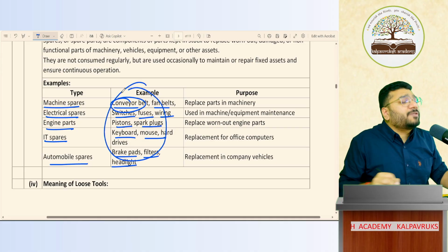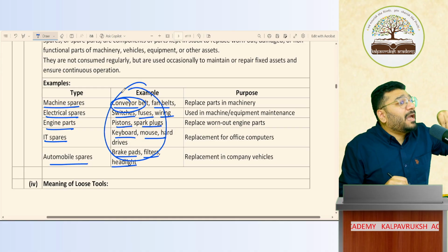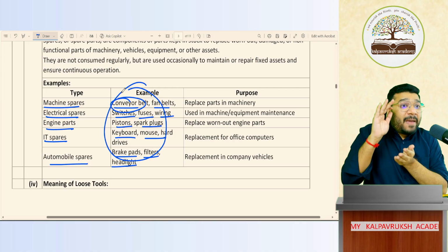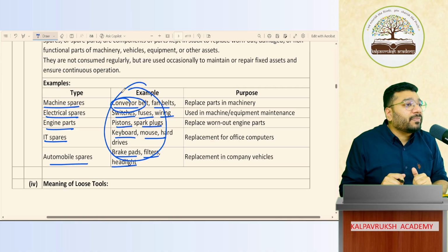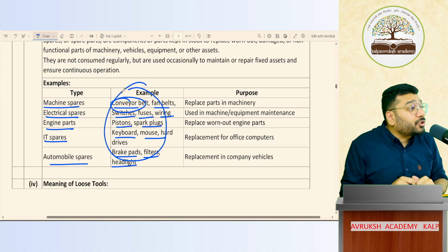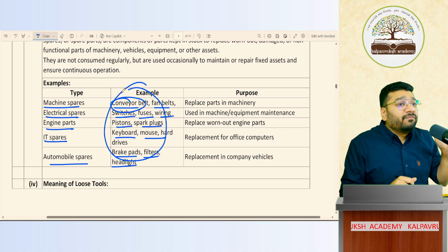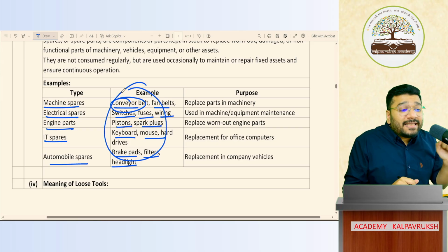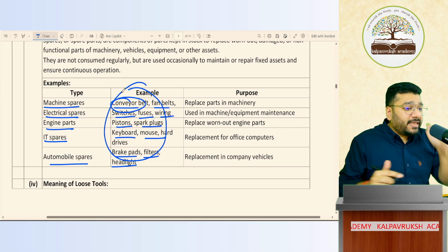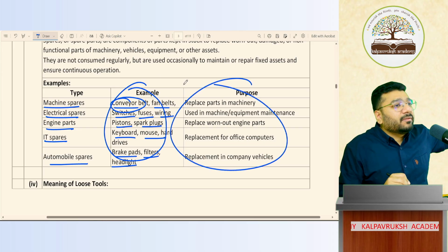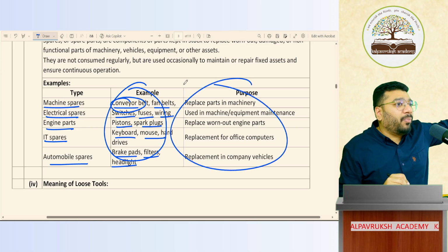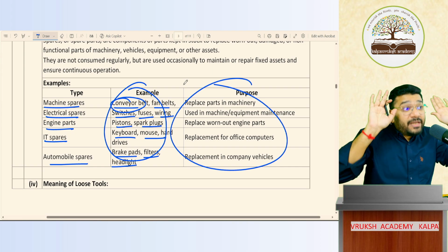Like that, you have a lot of spare parts used in the business, and the spare parts you will keep as stock. So that will be classified as inventory. Who says that? Accounting Standard 2 says that. Now purpose you can read it. I'm going to discuss it very shortly. It's not that important, but it is important for us to understand what is the meaning of inventory.